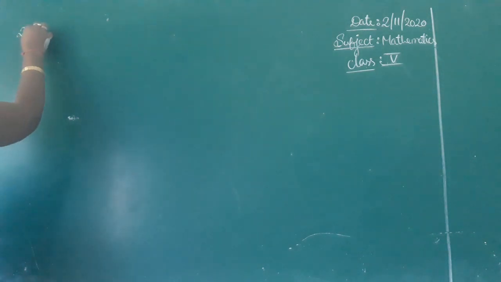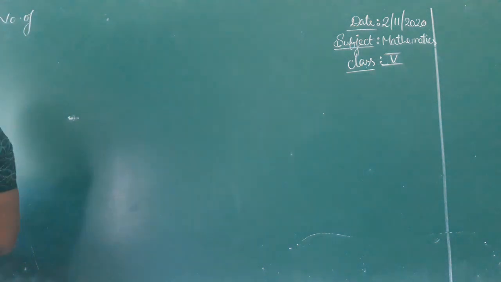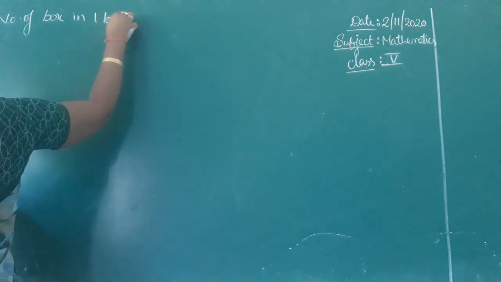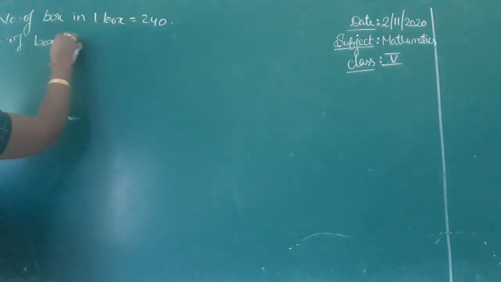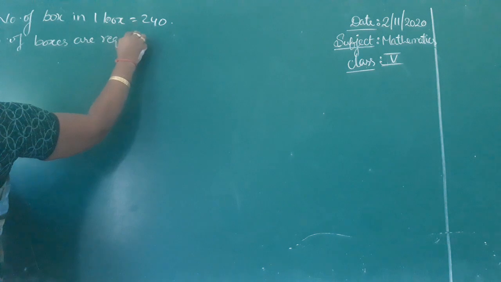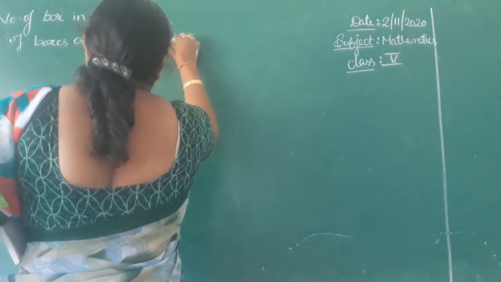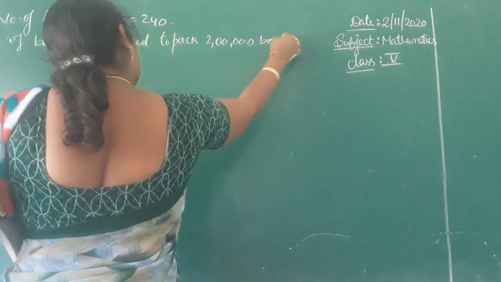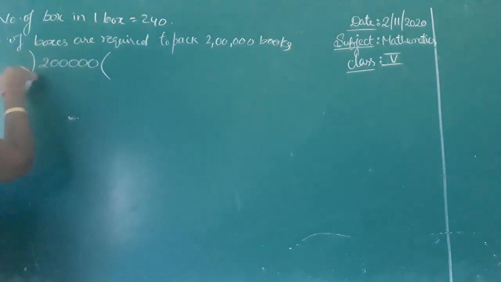So you divide 2 lakh by the number of books in one box, which is 240. The number of boxes required to pack 2 lakh books means 2 lakh divided by 240.